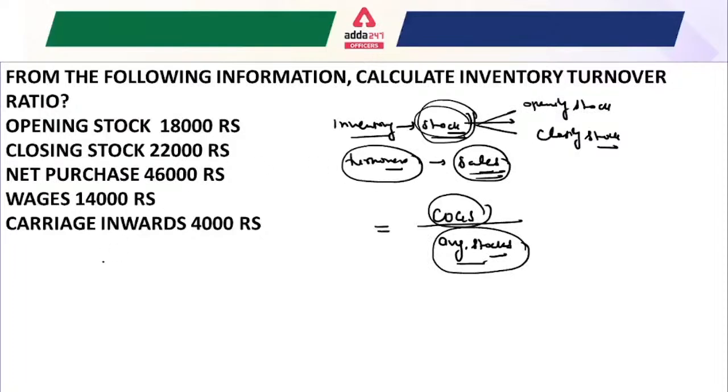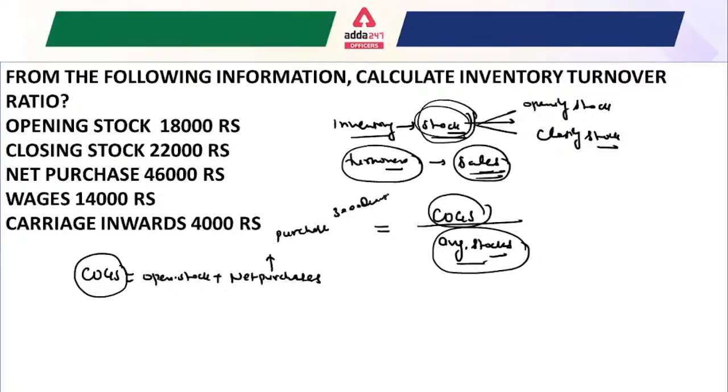We know the formula of the cost of goods sold is opening stock plus net purchases. What do we understand by net purchases? Net purchases are basically whatever you purchase. Suppose you purchase 3,000 quantity of any product, and you return 1,000 quantity, which is useless or bad quality for your company. That means the available quantity you have now is 2,000, which is known as your net purchases.